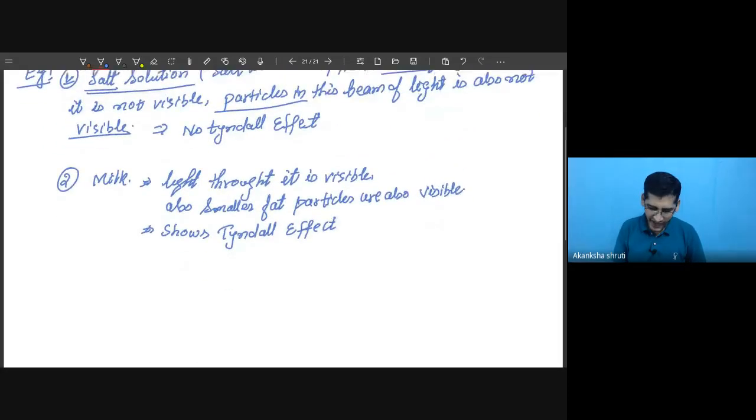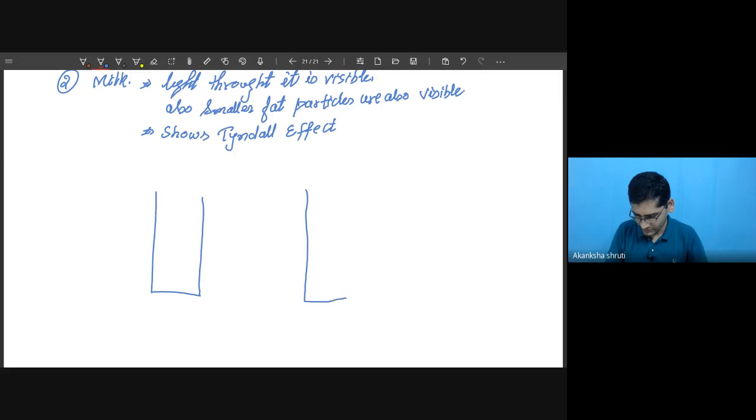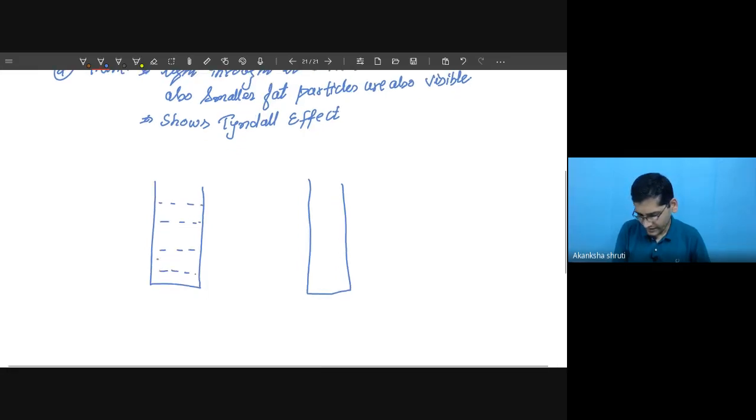Example, say I'm taking a glass of this water and salt solution. So let us take it like this. Consider these are the two glasses that I am taking. This one is water, and in this water the salt or the sugar is dissolved.